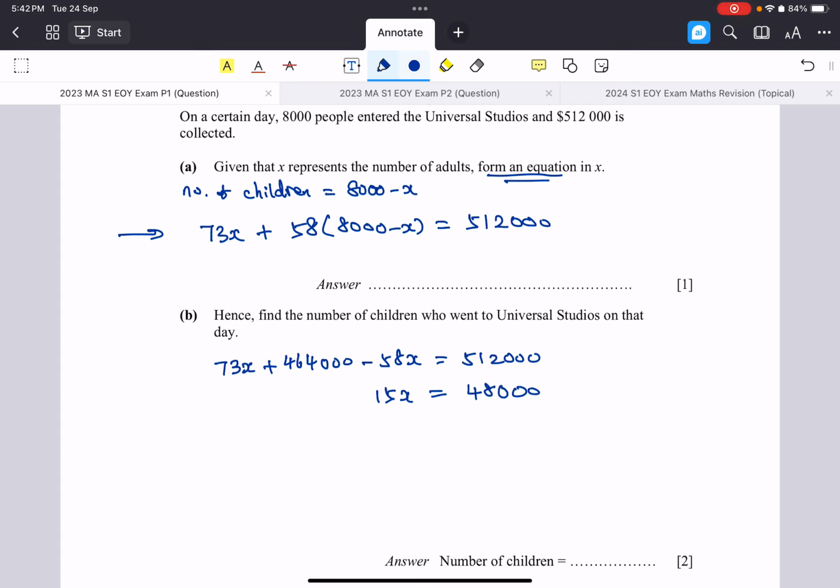That's 512,000 minus 464,000. Okay, so divide by 15, x is equal to 3200. Now take note, x represents the number of adults, so we want to find the number of children, right? So number of children equals 8000 minus x, which is 8000 minus 3200, which is equal to 4800. There we go, 4800.